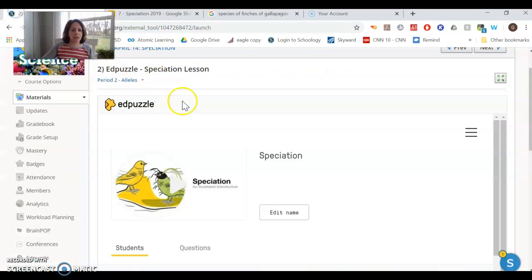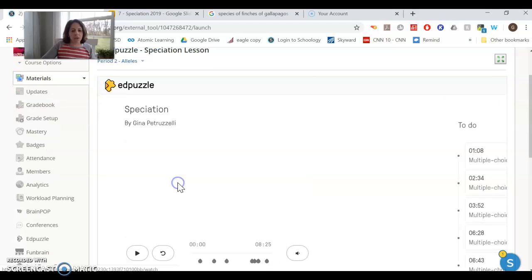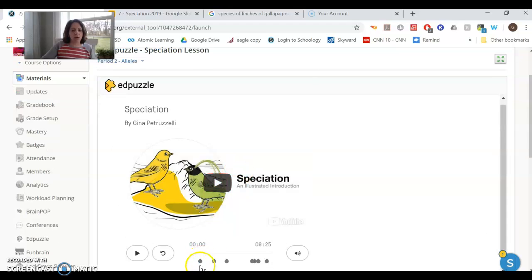So for today's lesson, you're going to click on the next link and do the Edpuzzle. For an Edpuzzle, if you haven't done it before, you're going to play the video, and as you play the video, there will be checkpoints where you need to stop and answer a question. You will notice that you can't fast forward through the Edpuzzle, so just go ahead and sit tight for 8 minutes, answer all the questions, and then I will get your response when you are finished.